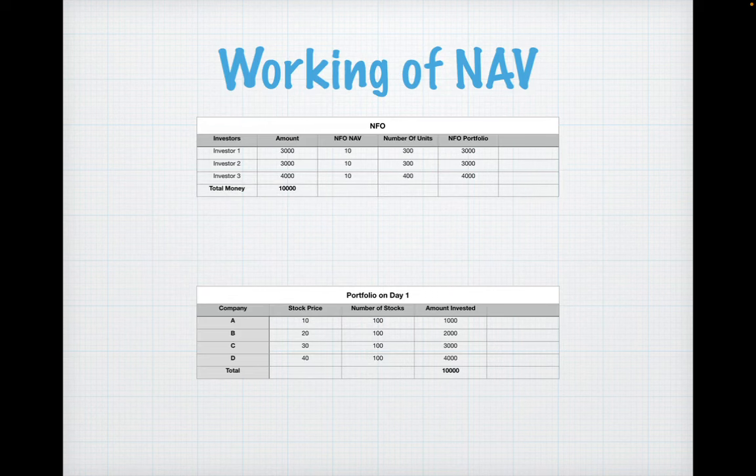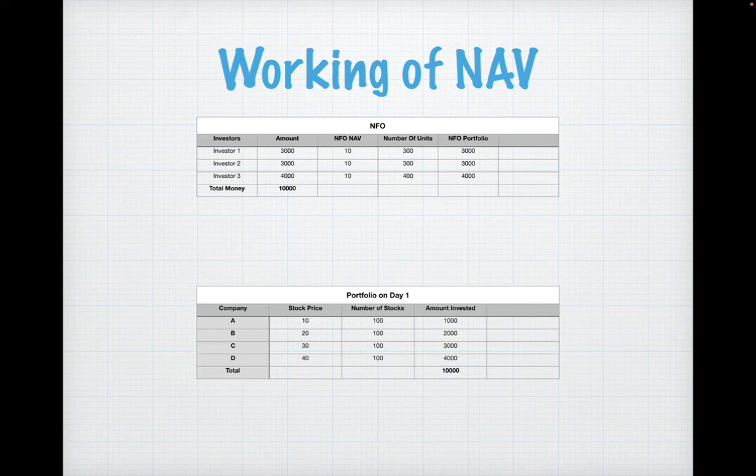Now, here I have come up with some scenarios. Let's say an NFO has come in in which three investors have invested 3,000, 3,000, and 4,000, and they get NAV allotted at rupees 10 for the sake of simplicity, and hence the number of units allotted to them are 300, 300, and 400. So at the end of the NFO period, investors one and two will have 3,000 rupees each invested in the portfolio, and the third investor would have 4,000 rupees invested.